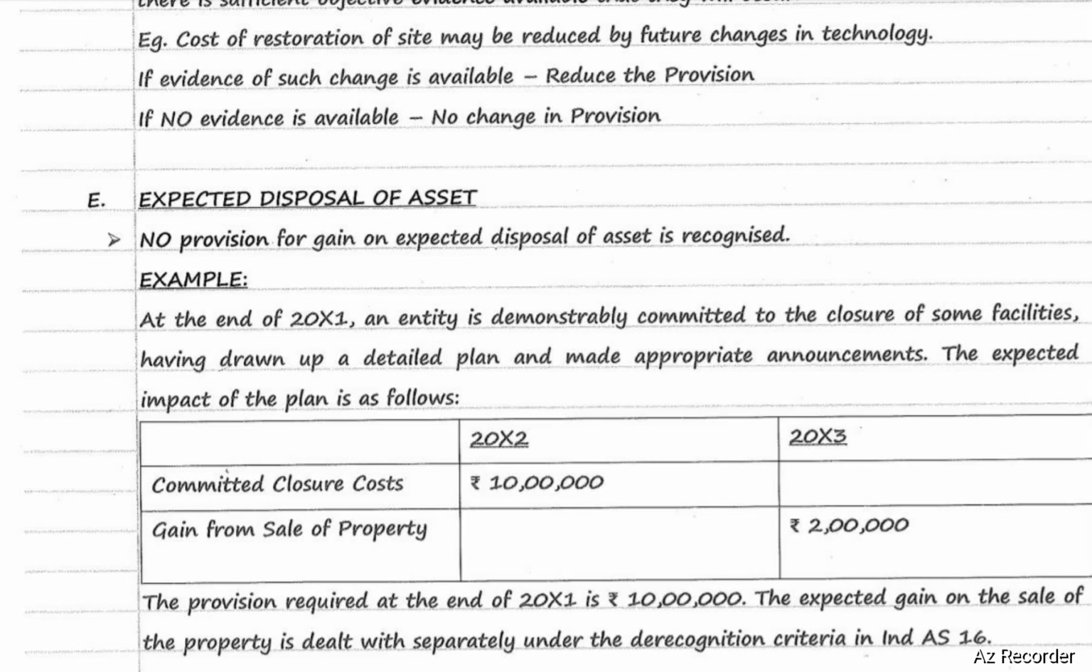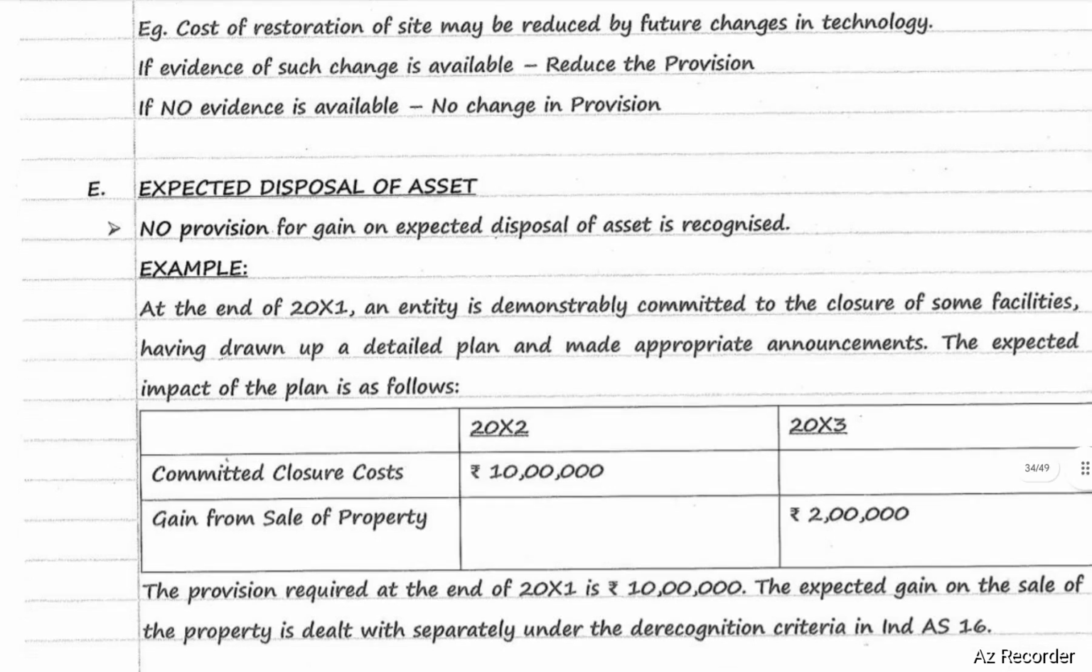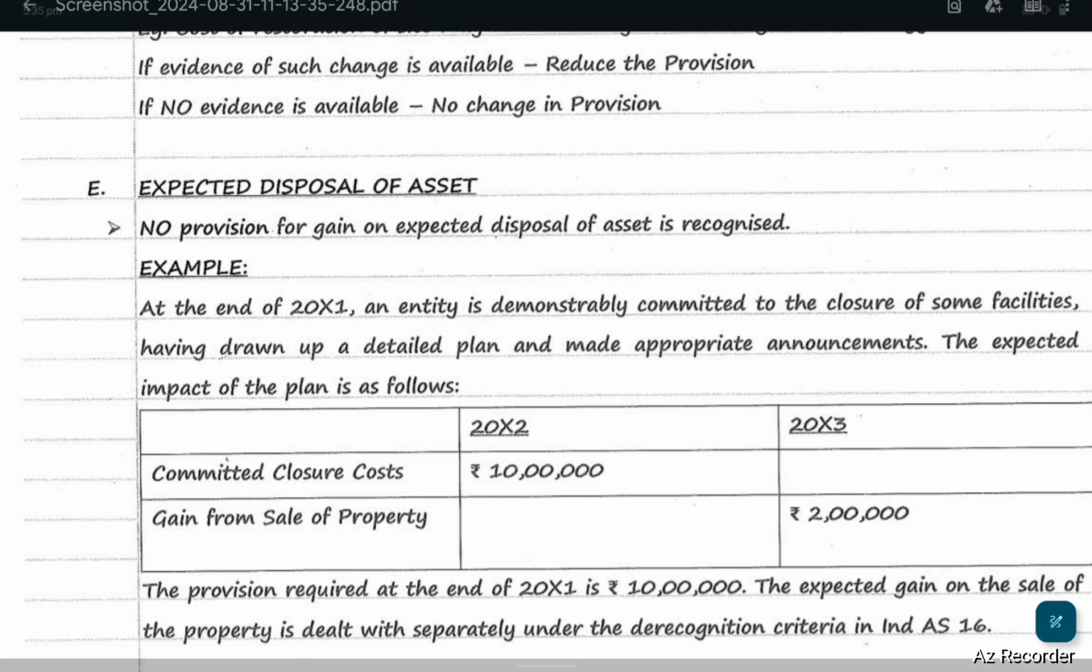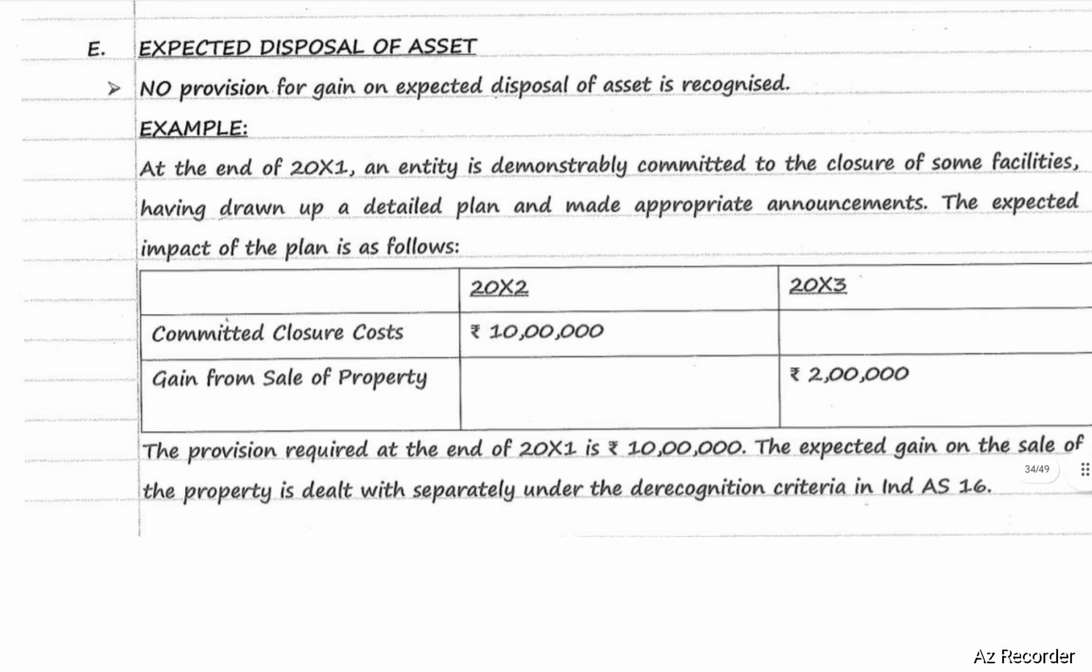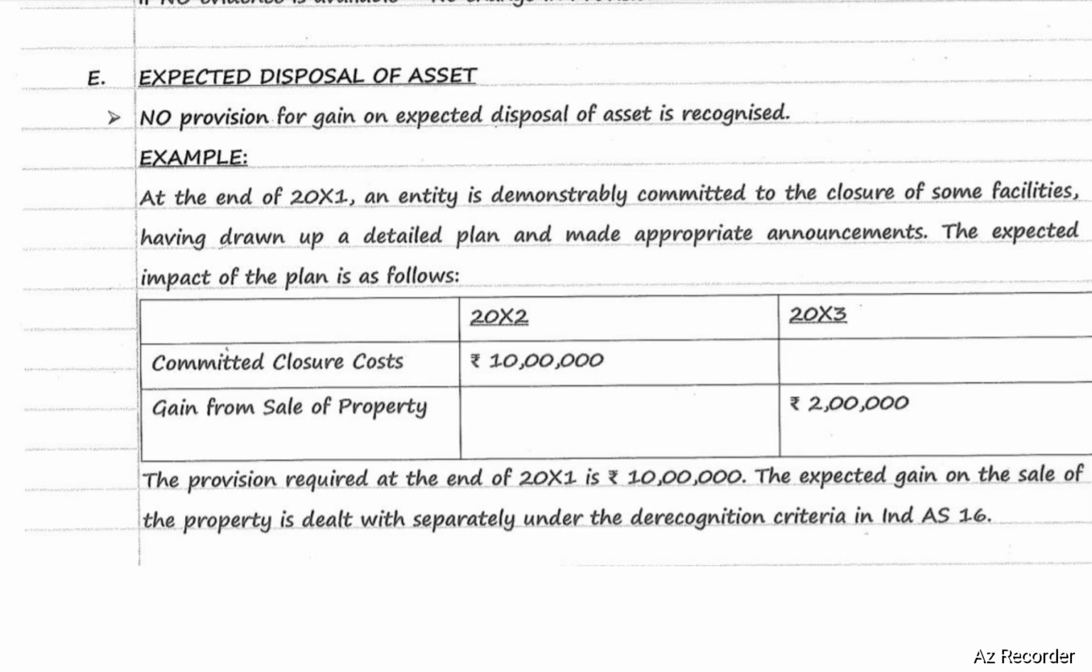2022 committed closure cost will be 10 lakhs. Gain from sale of property in 2023 it will be 2 lakhs. The provision required at the end of 2021 is 10 lakhs. It is the committed closure cost that will be required in 2022. The expected gain on the sale of the property is dealt with separately under the derecognition criteria as per Ind AS 16. So gain from sale of property will be dealt as per Ind AS 16.